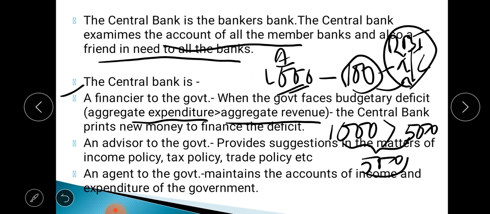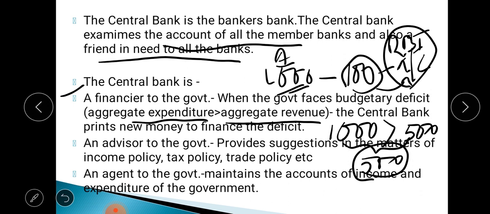Deficit means shortage, and how much? Of 500. Now in that case, the RBI will provide this 500 by printing new currency or new money. That is called deficit financing. In order to finance the budgetary deficit, the RBI prints new currency, new money. That is why it is called a financier to the government.